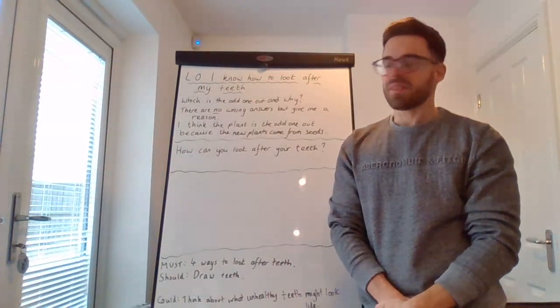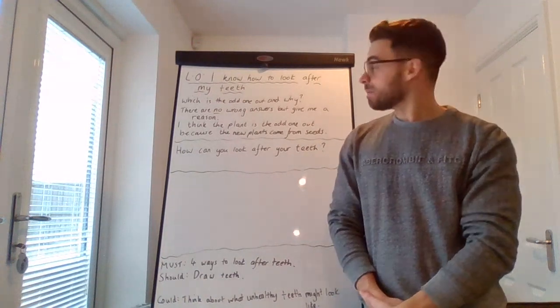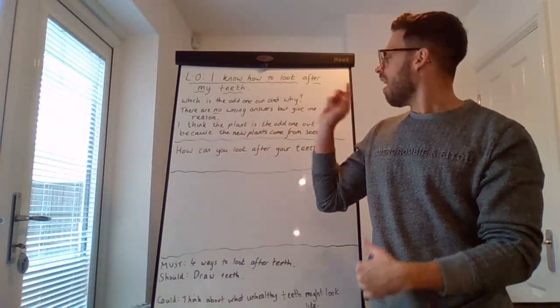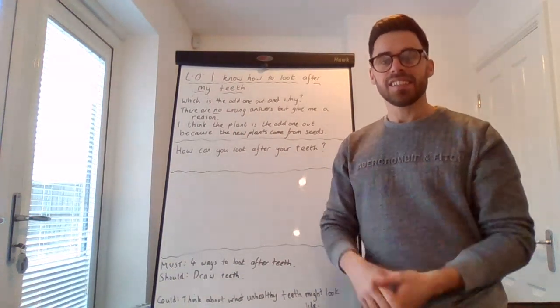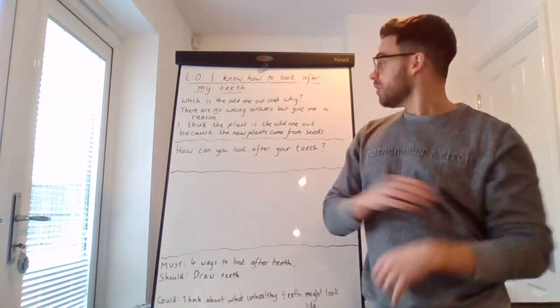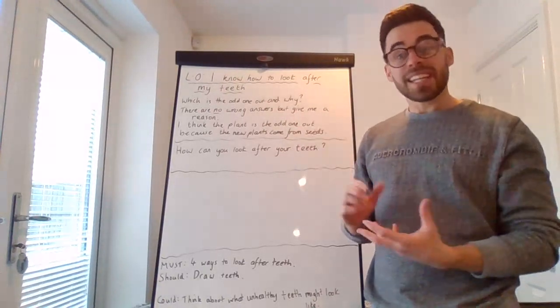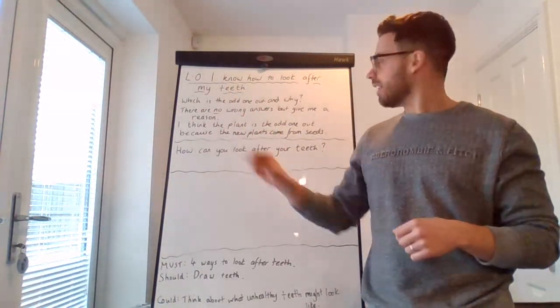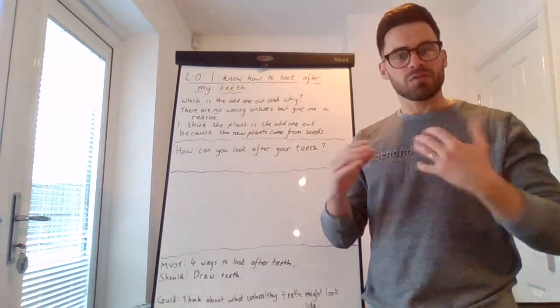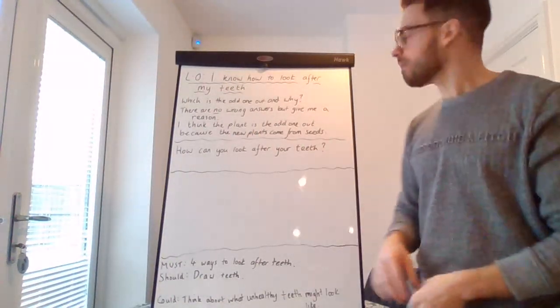Welcome back, Year 3. The answer that I've written on the board says, I think the plant is the odd one out because the new plants come from seeds. So that's a difference. You could have written anything you like, but just making sure you said why. You gave a nice clear answer and you said why you think that. That's really important in science, saying why.